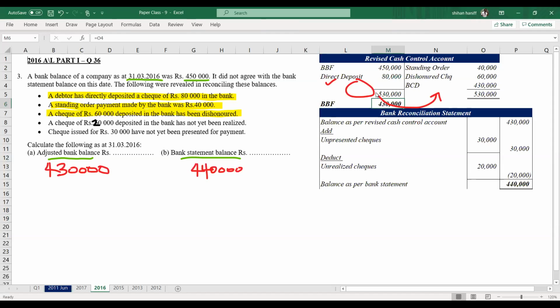But if it is dishonored, we have to credit the cash account and debit the customer's account, the debtors account. Debtor balance increases and the bank balance decreases because it is dishonored. That is why we have credited the deposited dishonored check. If it is a paid dishonored check, then it will be debit.